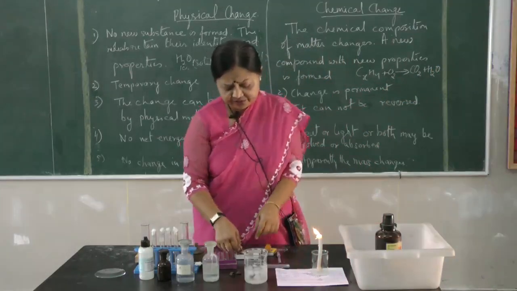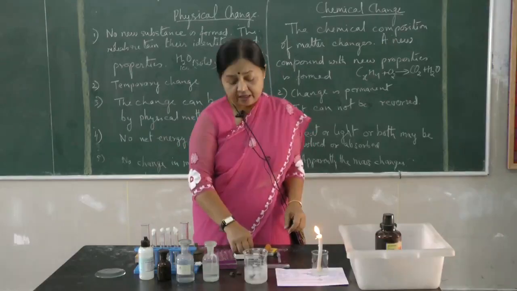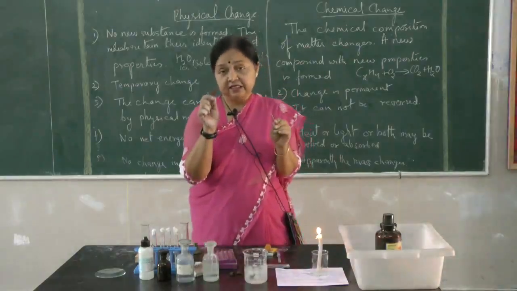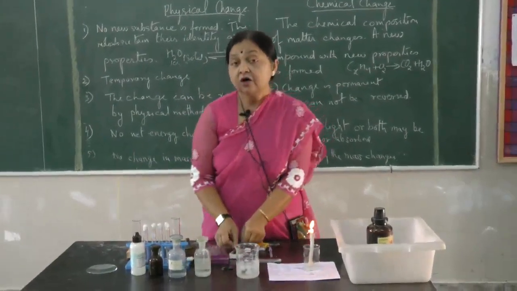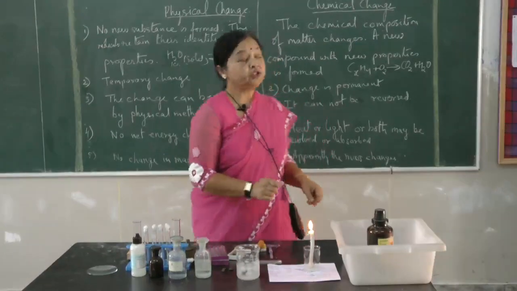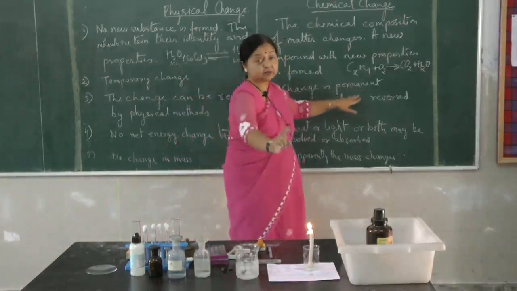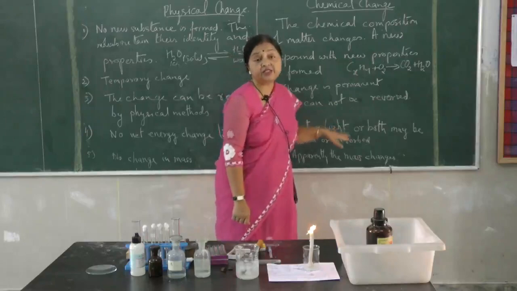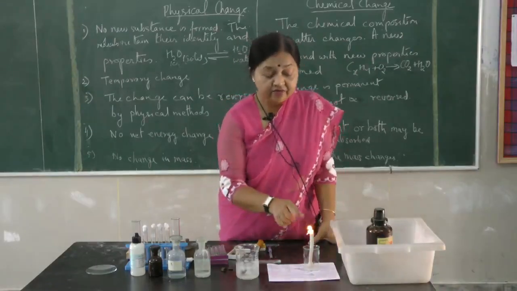Other examples: rusting. A fresh piece of iron I have taken, and on rusting, iron oxide is formed. It's also a permanent change. And then let us see another change. So a permanent change, as we just discussed, cannot be reversed. You cannot get back the candle once it has burnt off.